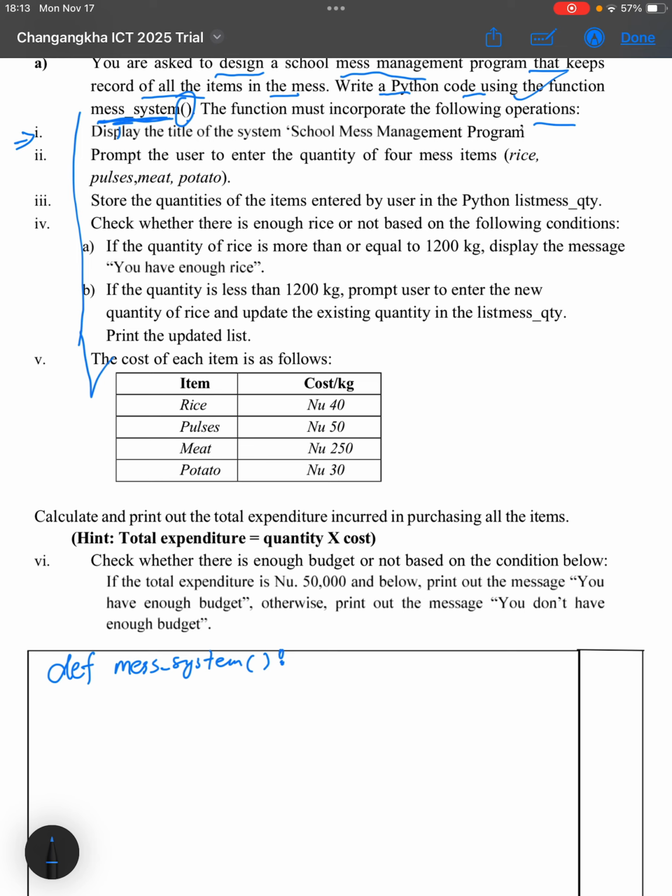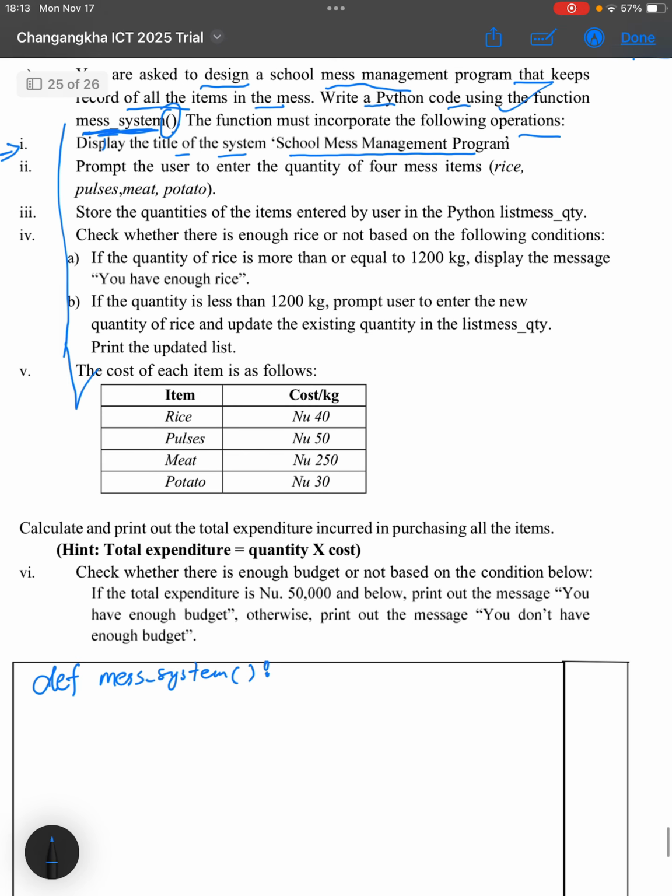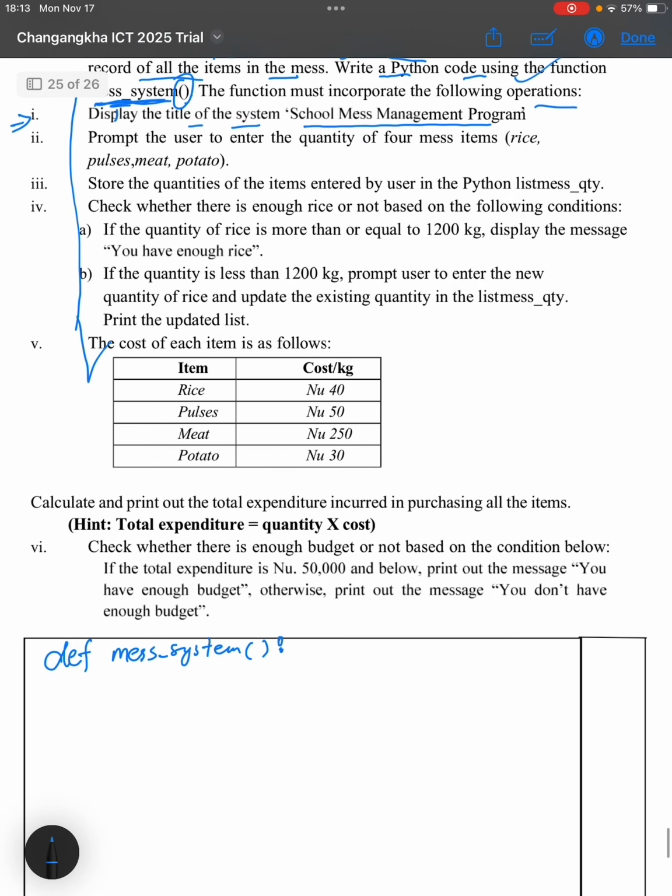The second question: display the title of the system. The title should be the school mess management program. So the first thing under the function that we are going to do is write the title. We're going to use print, and since it's a title, let's decorate it with some asterisks.